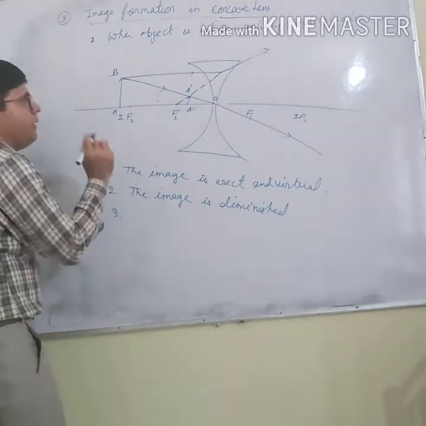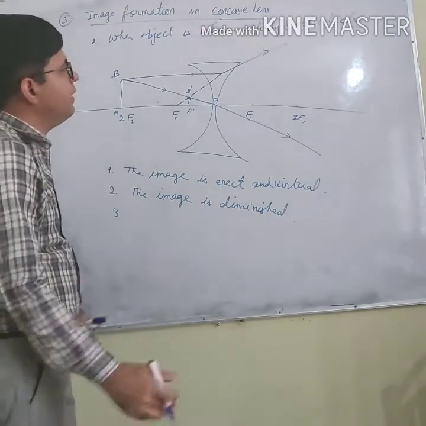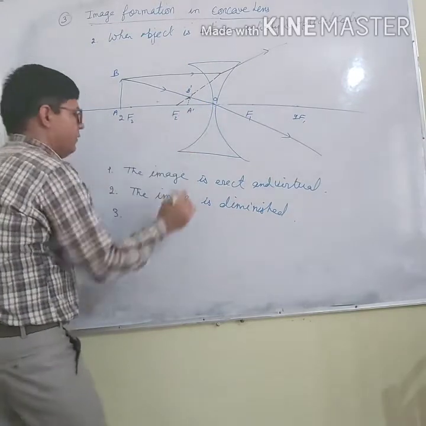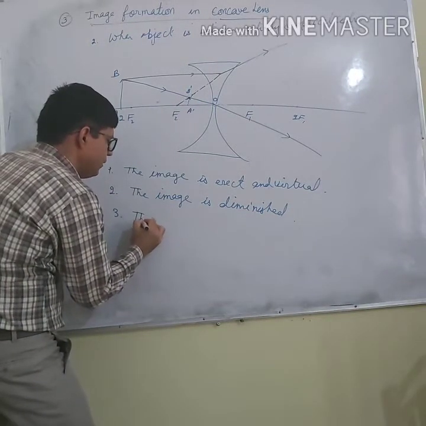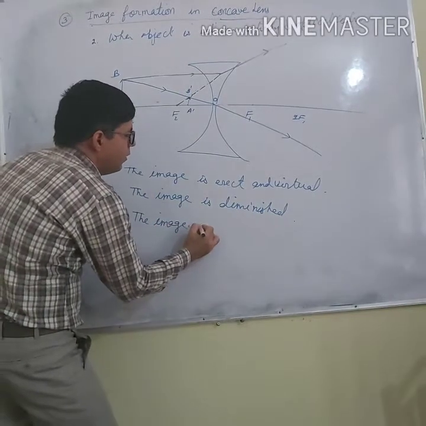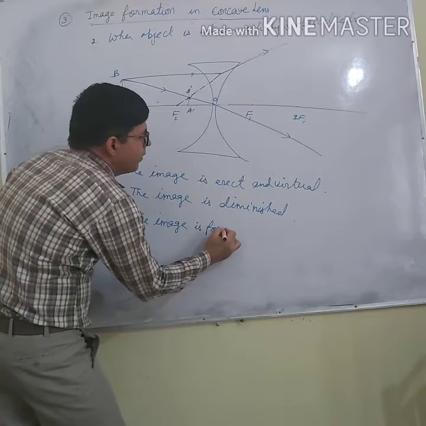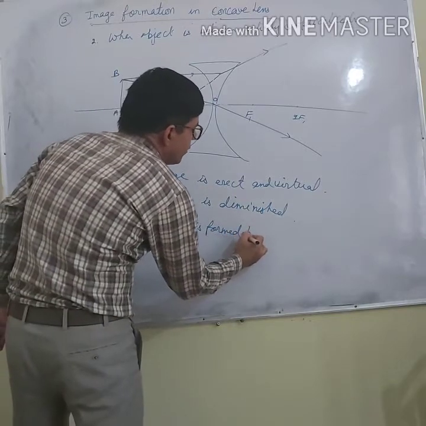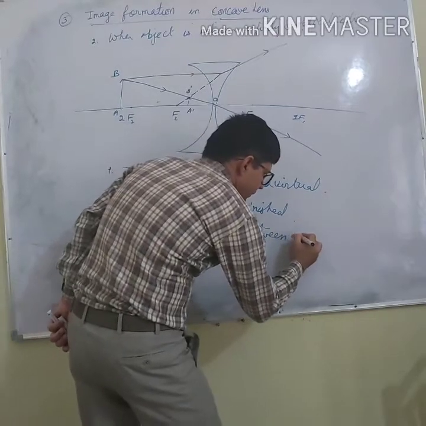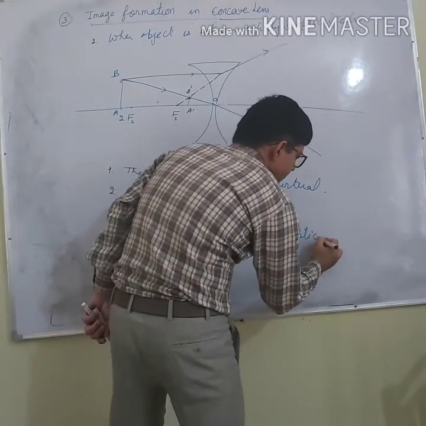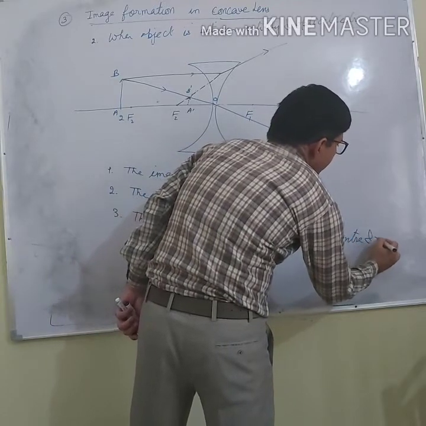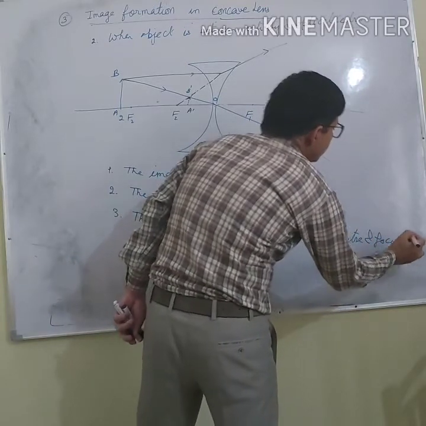And the third point is where it is formed: between the optical center and the focus. The image is formed between the optical center and focus.